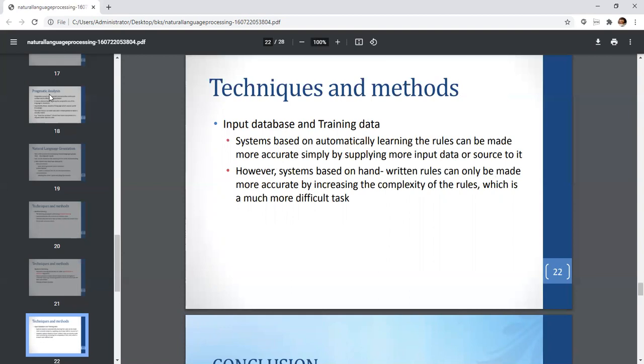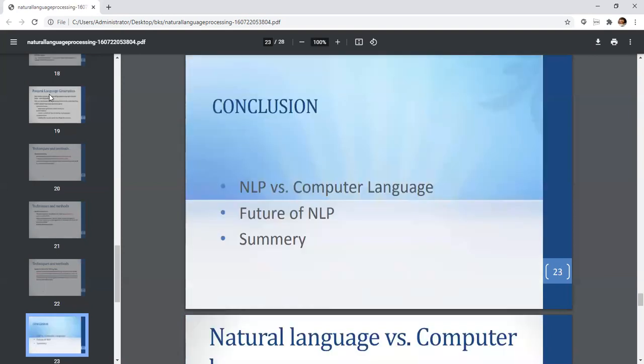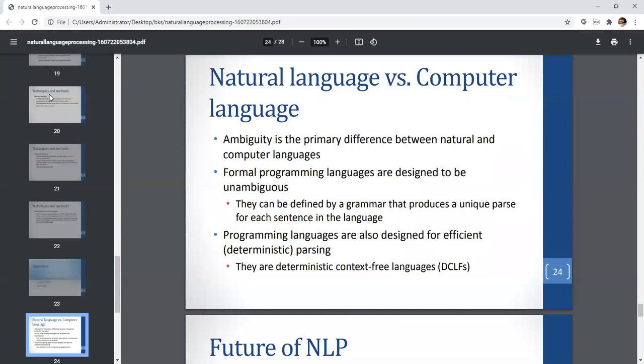Techniques and methods: input database and training data. A system based on automatically learning the rules can be made more accurate simply by supplying more input data or source. Okay, so NLP versus computer language. Natural language versus computer language.